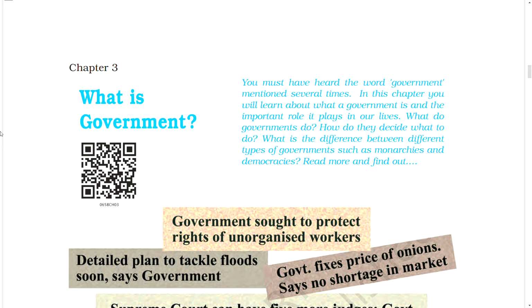Chapter 3. What is government? You must have heard the word government mentioned several times. In this chapter, you will learn about what a government is and the important role it plays in our lives. What do governments do? How do they decide what to do? What is the difference between different types of governments such as monarchies and democracies? Read more and find out.